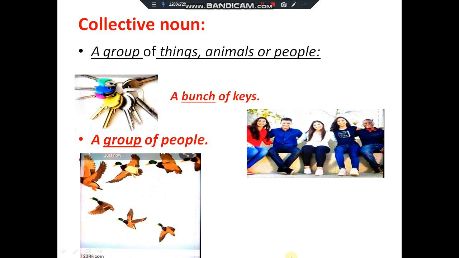And look at this picture. There are a lot of people. There are 1, 2, 3, 4, 5 people. 5 persons are sitting here. 3 are girls and 2 are boys. So we say a group of people. We use group for this. So group is a collective noun.